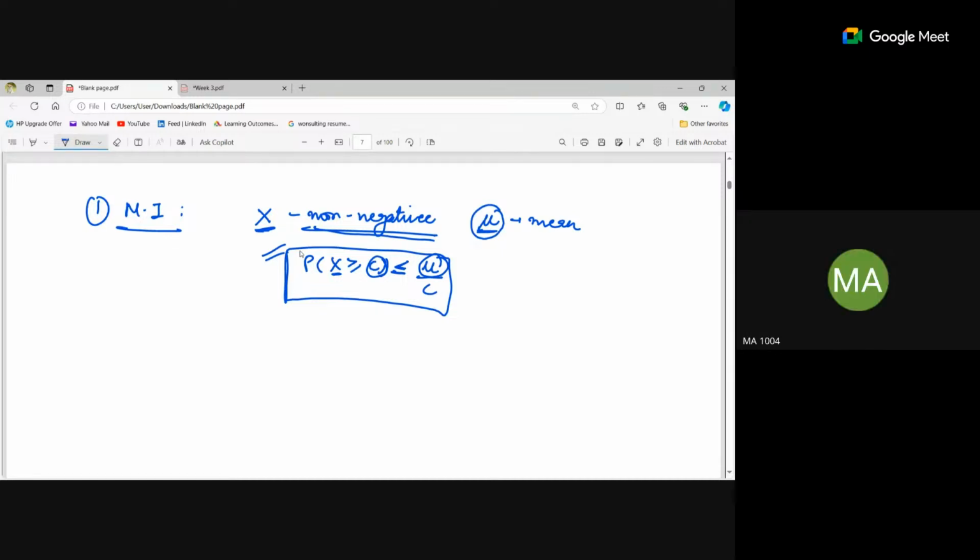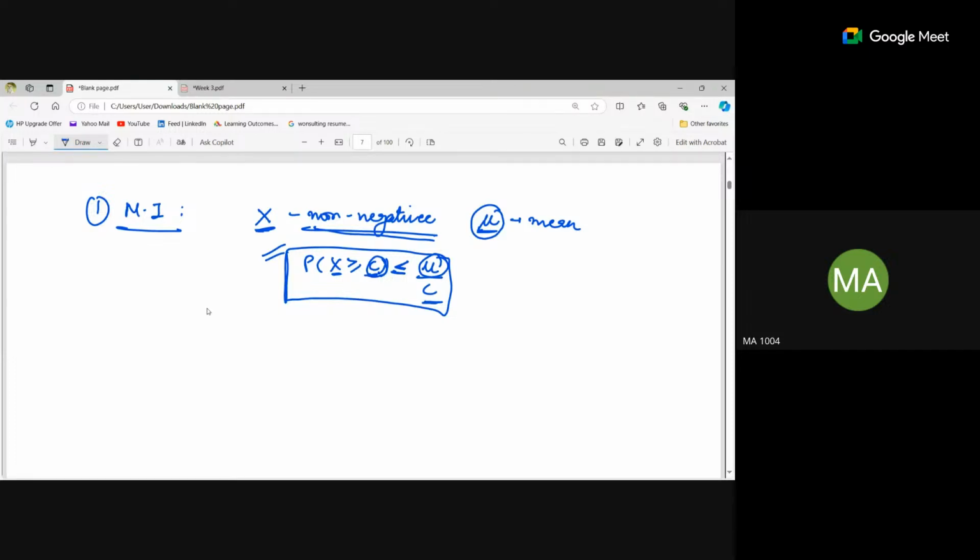Yeah, it will be less than. It will always be this particular. Yeah, this is one expression of Markov's inequality. If we have to find out the upper bound, what is the upper bound that the variable is greater than some positive value? What is that upper bound?